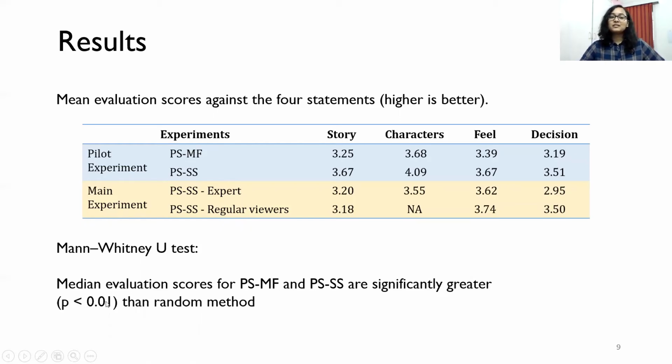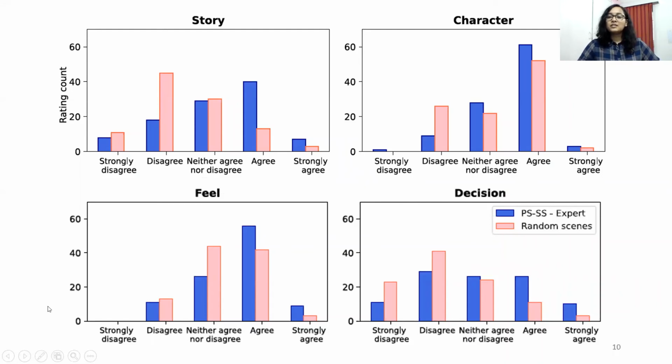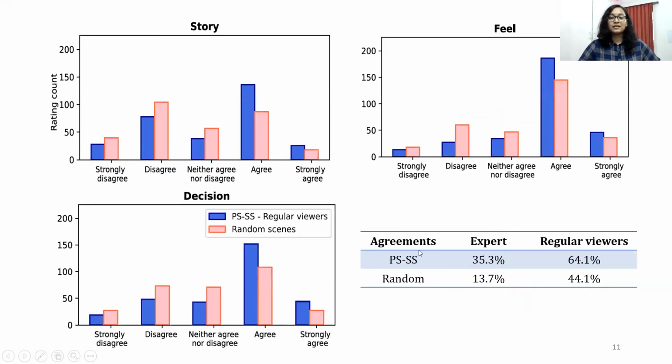The Mann-Whitney U-test results show that the median evaluation scores of both the PSMF and PSSS methods are significantly greater than the random method. The histograms obtained for expert ratings show that the PSSS method, shown in the blue bar, has more agreements as compared to the random method and fewer disagreements as compared to the random method. Similar is the observation from the histograms from the regular viewers.